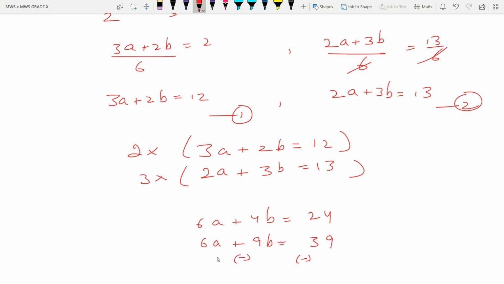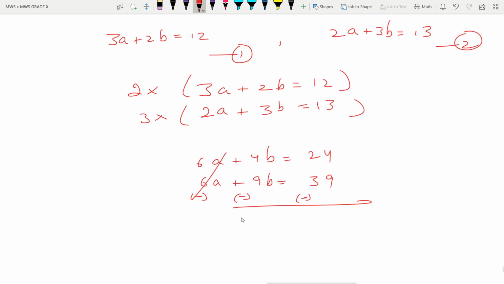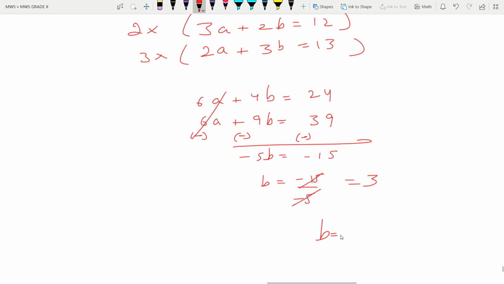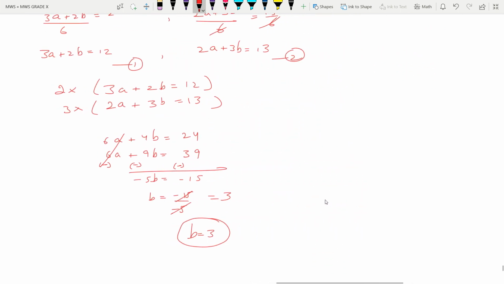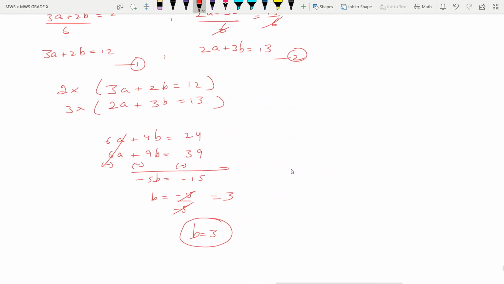Sign change, 6a cancels out. Minus 5b is equal to minus 15, and b is equal to minus 15 upon minus 5, and this is equal to 3. So b is equal to 3. In a similar manner, we can take out the value of a. So let us proceed further.